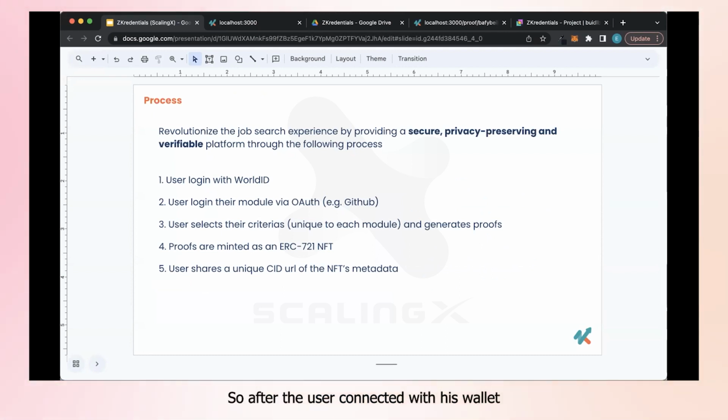After the user connects their wallet, they will be prompted to log in with their World ID. World ID is basically a Web3 company that ensures that users are unique. You can verify using a mobile phone or using your iris. After this verification, the user can proceed to log in with OAuth to their module. A module could be GitHub, Twitter, or Instagram, and from there we pull the statistics from that website.